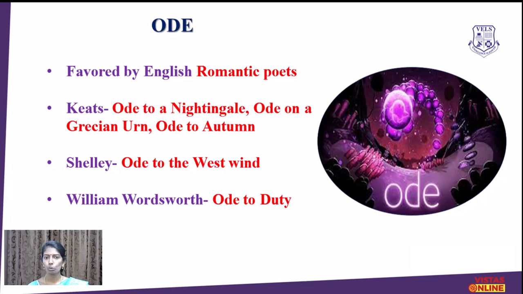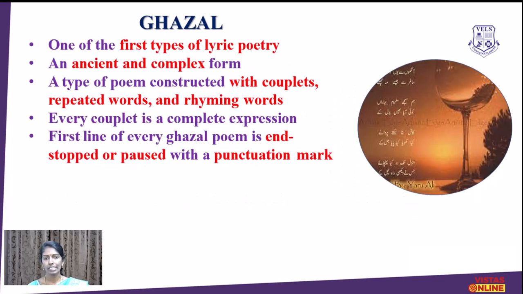Then Shelley also wrote an ode. The popular ode by Shelley is Ode to the West Wind, wherein he talks about rebellious ideas. And William Wordsworth's Ode to Duty, Ode on Immortality.